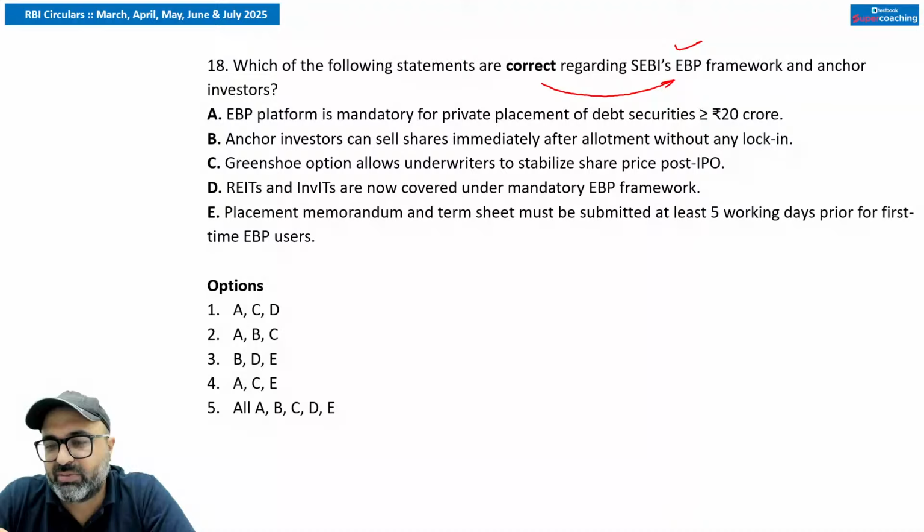Pre-issue requirements: the placement memorandum and term sheet are to be submitted 2 working days before issue. That is 3 days for a first-time user, and 2 working days before issue otherwise. Must disclose the base issue size, as well as the green shoe option, maximum 5 times the base size. Post green shoe allocation should all be done.